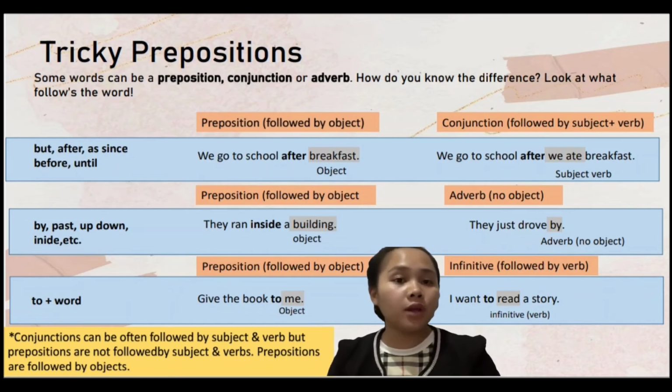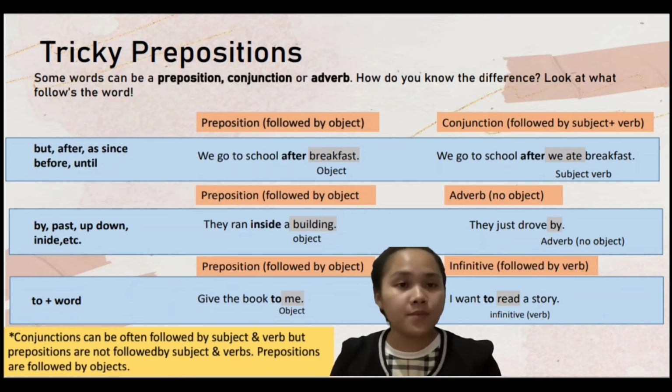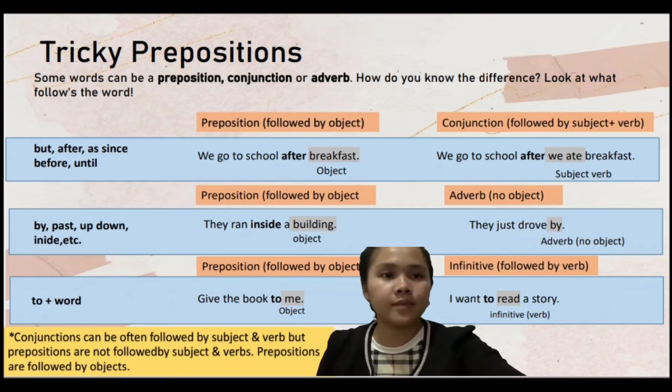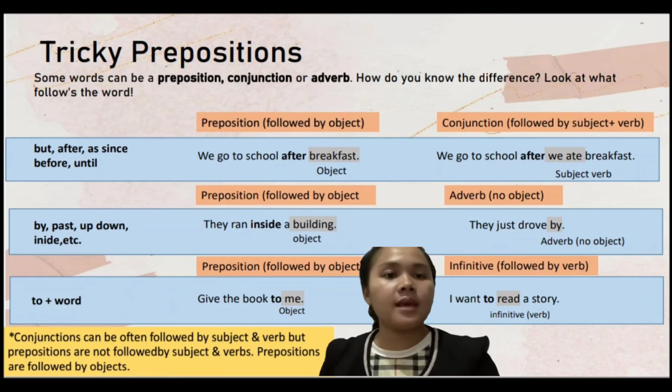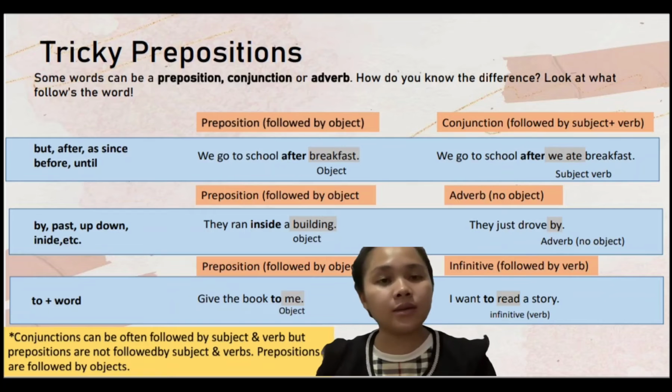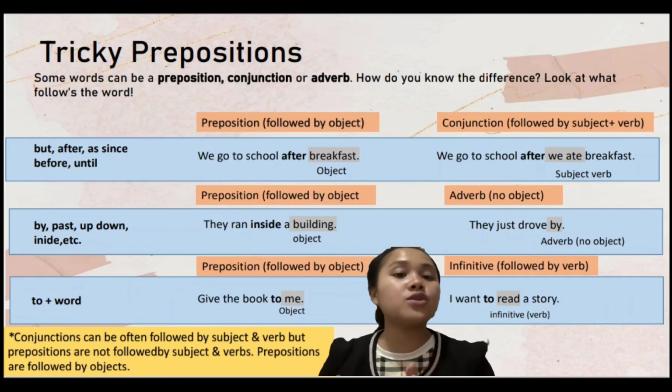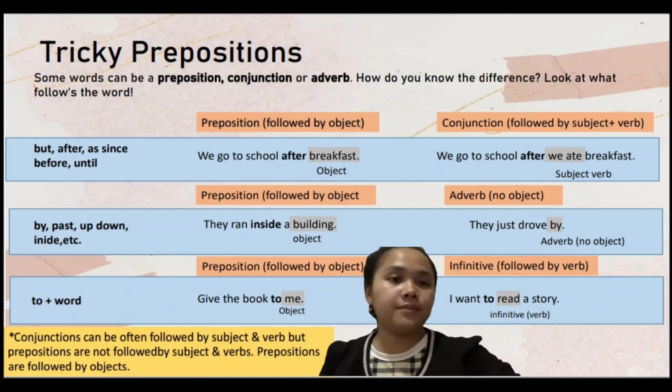You will know because of what comes after the word. When they are used as a preposition, they are followed by an object, which is a noun or a pronoun. And when they are used as a conjunction, they are usually followed by a subject plus verb.